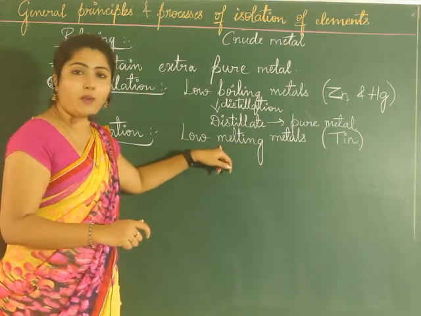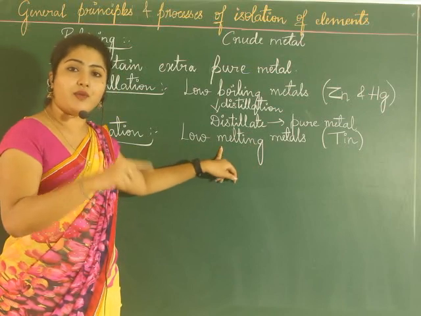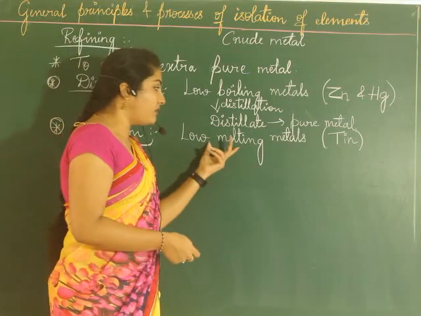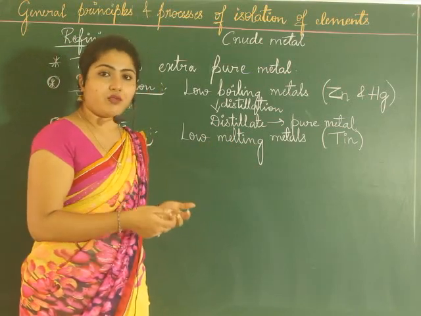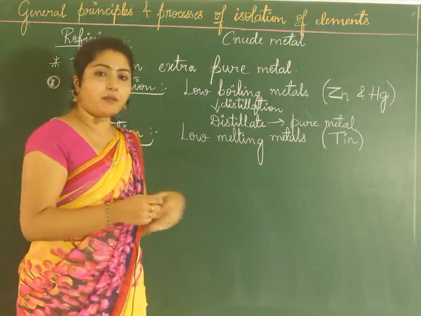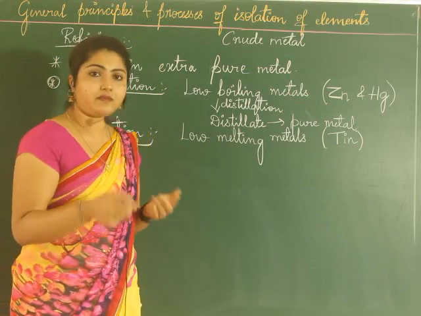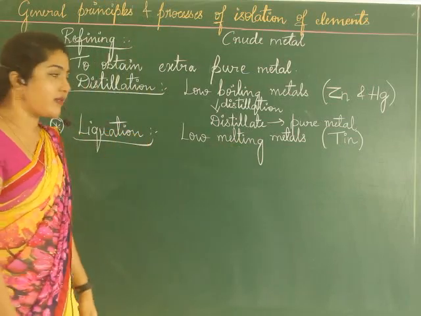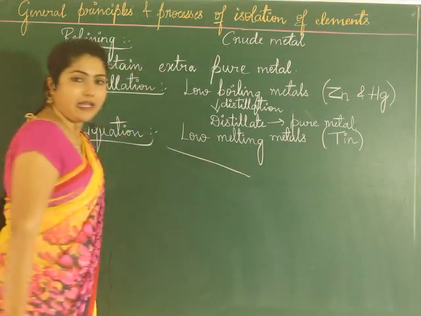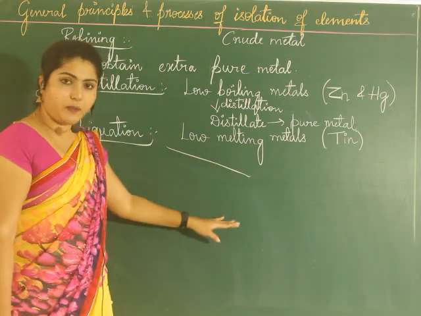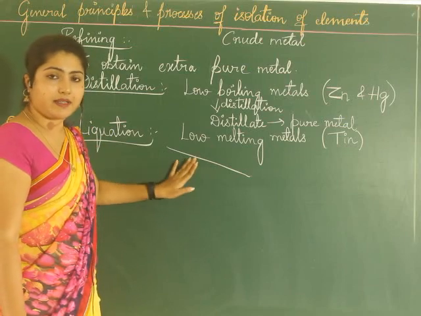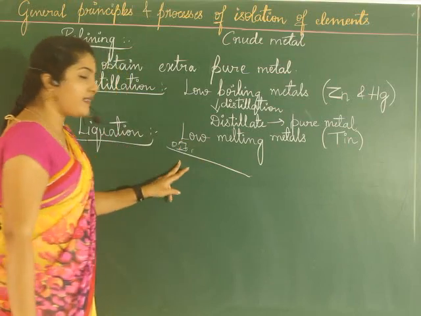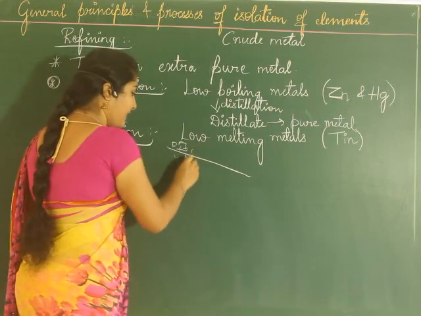If the metal is low melting, in the sense which takes time to melt, and the impurities can melt very soon, then in such a case we can subject the metal to the liquation process. What will be done is the metal is taken on a heating slope and it is heated.